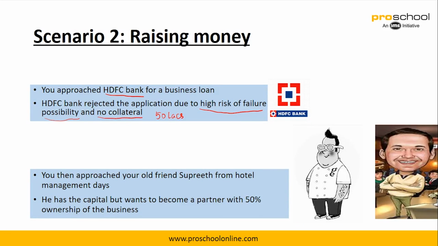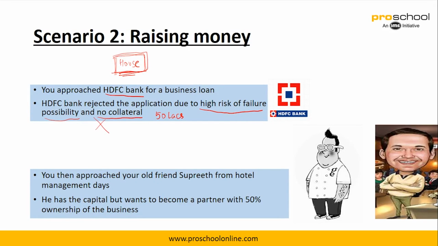In most cases when you approach a bank for a loan, especially a home loan, you tend to get it because you have the house as collateral. When the loan is raised, the bank keeps the house papers, so even if you default, the bank could sell the house and get its loan money back. In this case he did not have collateral, so HDFC Bank rejected the offer.